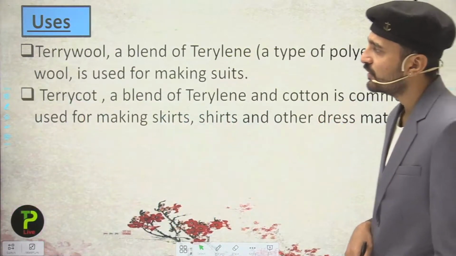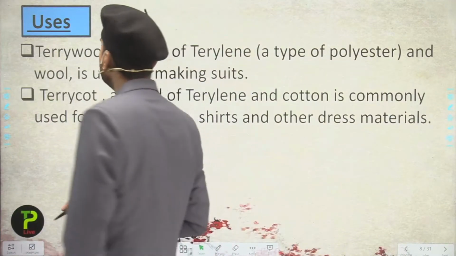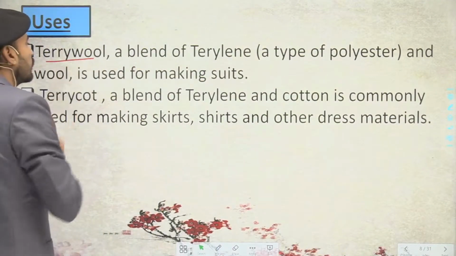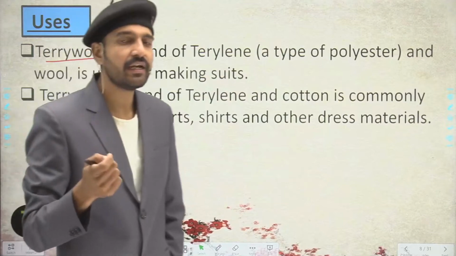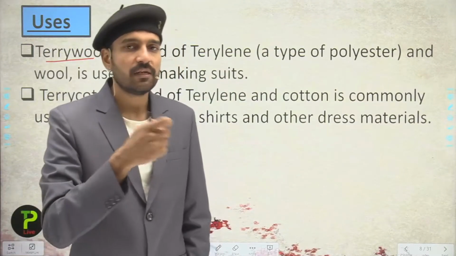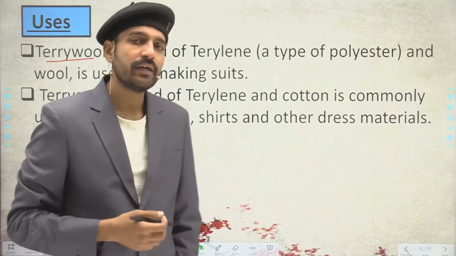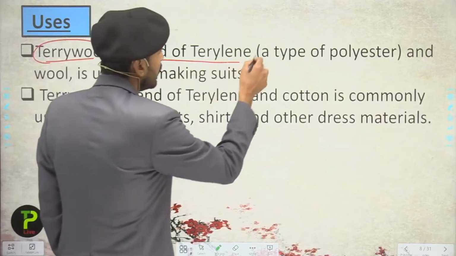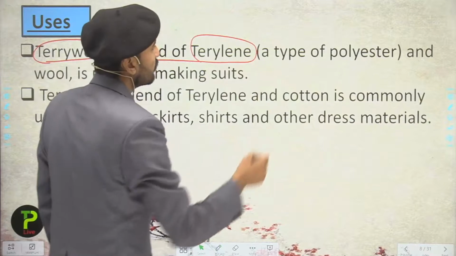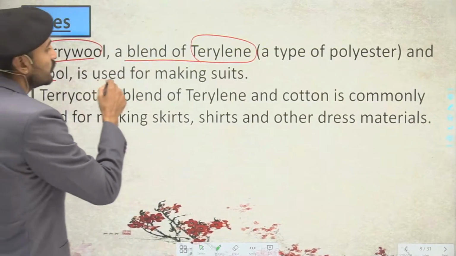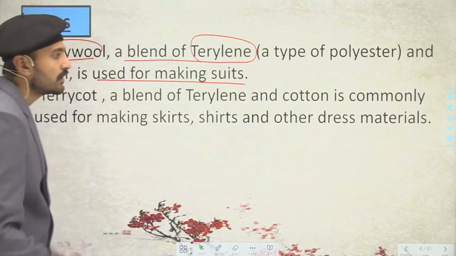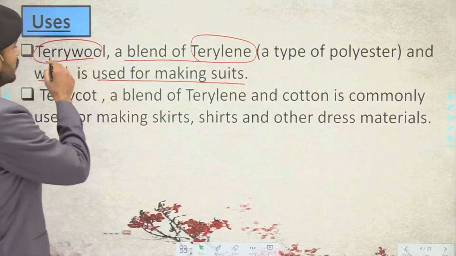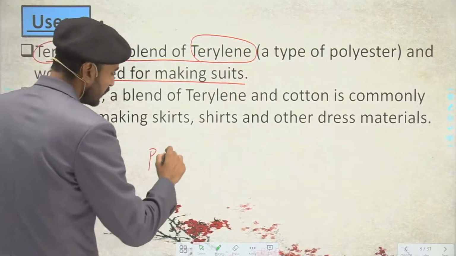Moving to the next one, that is the terry wool. I'm going to tell you what is the meaning of terry wool. This is a blended fabric which we'll be reading in the upcoming slides. The terry wool is a blend of terylene, a type of polyester, and wool, which is used for making what? Suits.